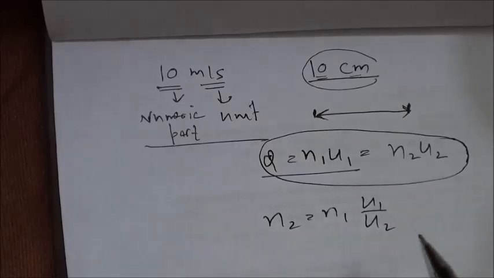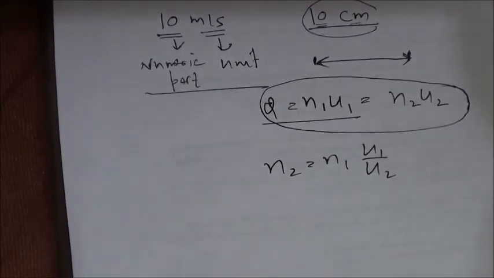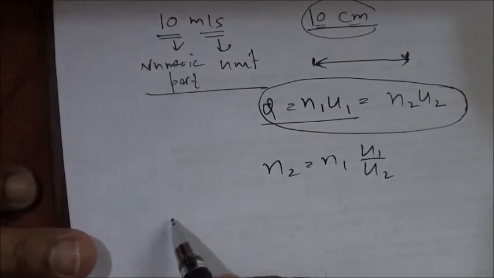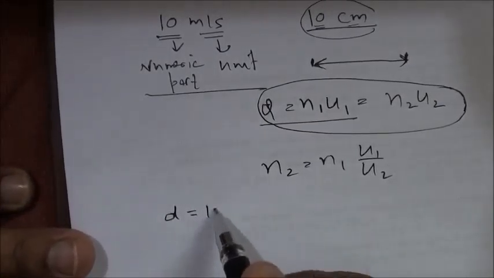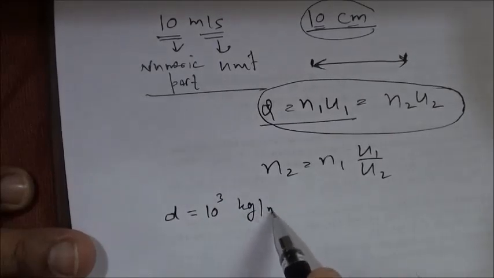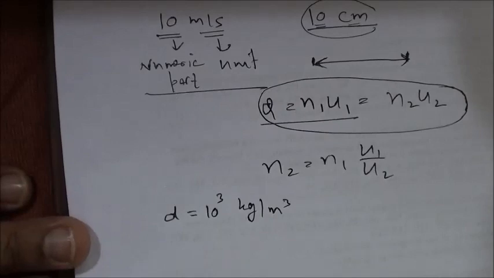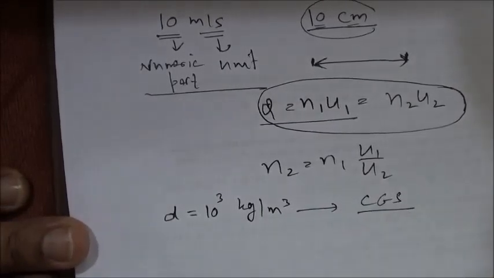U1 the units in the first system, U2 in the second system in which we are converting. If I take one example, that will be much simpler. For example, let us take density of water. It is 10 raised to the power 3 kilogram per cubic meter. Convert it into CGS units.